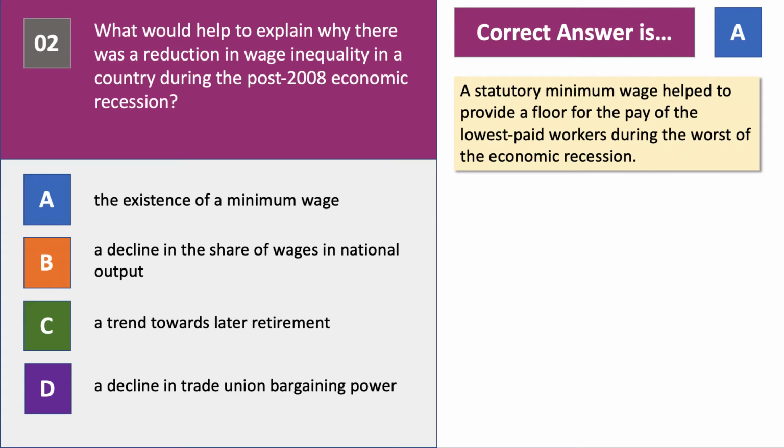Because a minimum wage, of course, is a statutory minimum pay floor in the labour market. That provides a floor for the wages of the lowest paid workers who might have seen their pay fall in a recession, but the minimum wage prevented a reduction in pay levels below where the minimum wage was set.